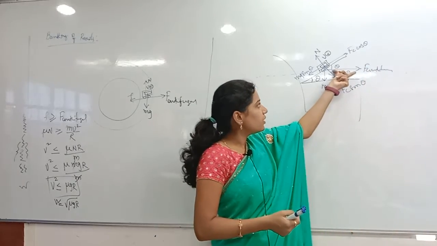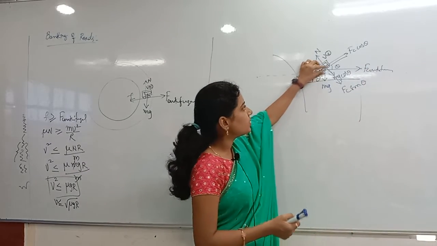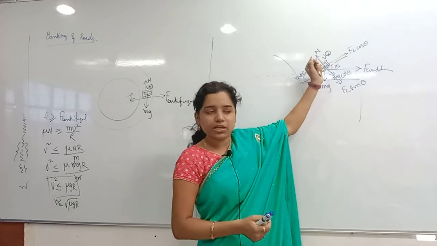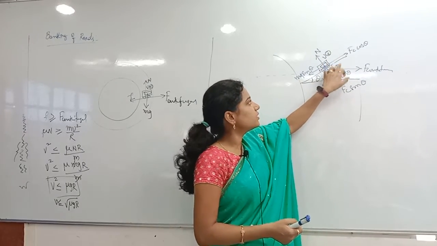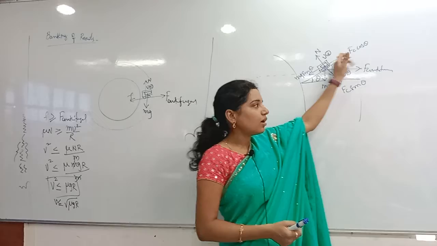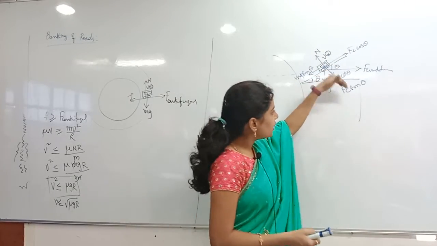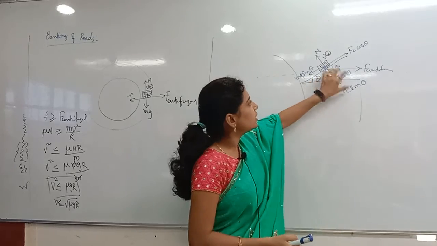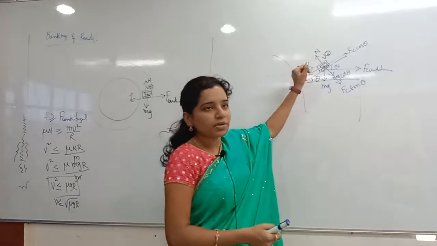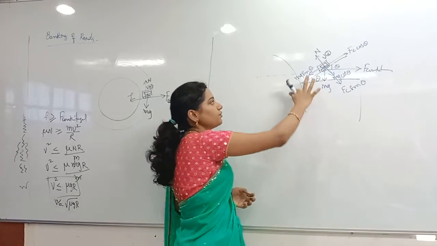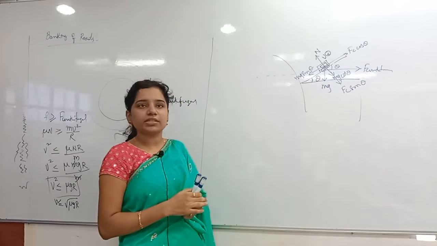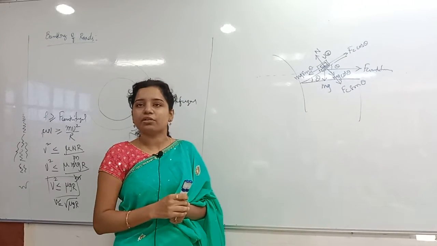So this centrifugal force is there like this, and here this angle is exactly how much? Theta only. Now this is Fc, this is theta, so this will be Fc cos theta, and the opposite will be Fc sin theta. Now here this is Fc sin theta, mg cos theta, and opposite to that there is the normal reaction. By the way, this is a frictionless inclined plane, otherwise a frictionless banking of the road.